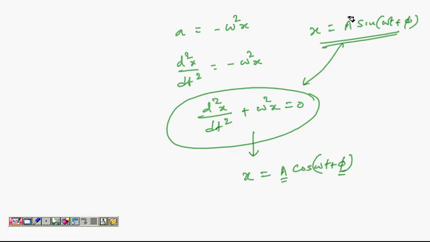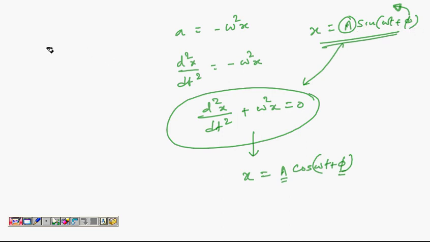Now you might ask, what is the value of this a and phi? You can have n number of values for them. Any value of a and phi will satisfy this equation. Now these are what are called unknown constants. Why are there two constants? Because it is a second order differential equation. When you start integrating and doing things, you get two unknown constants.